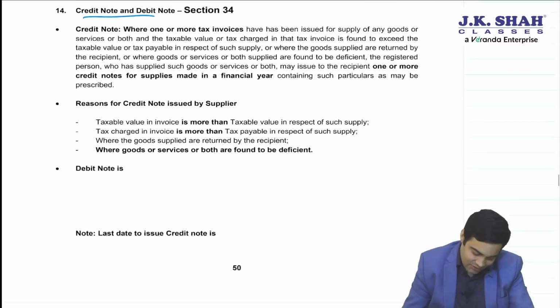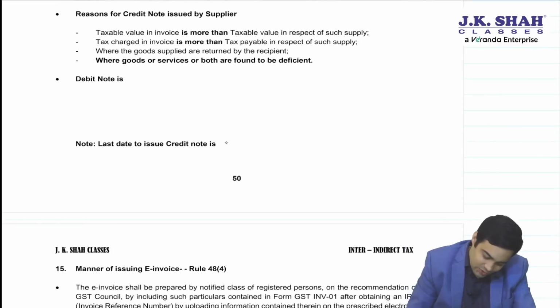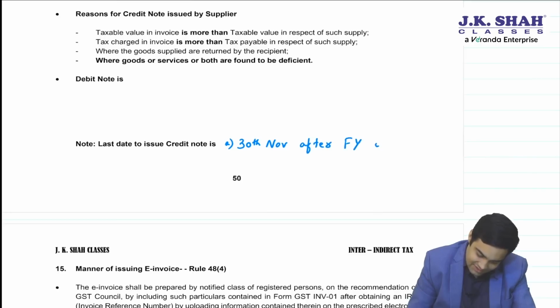The last date to issue credit note is 30th November after financial year or date of filing annual return, whichever is earlier.